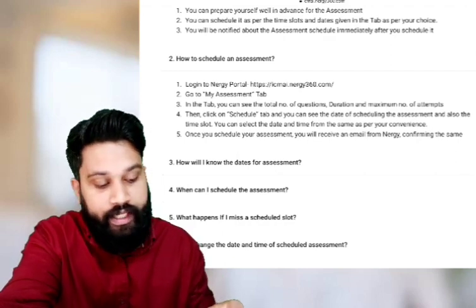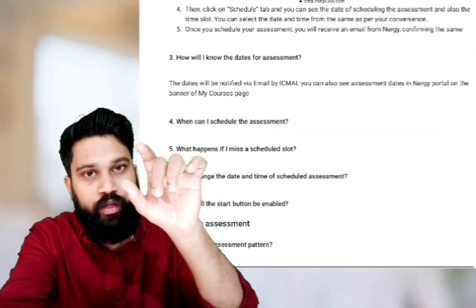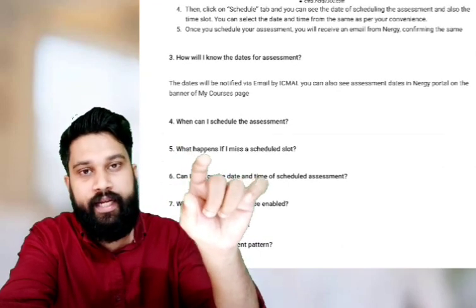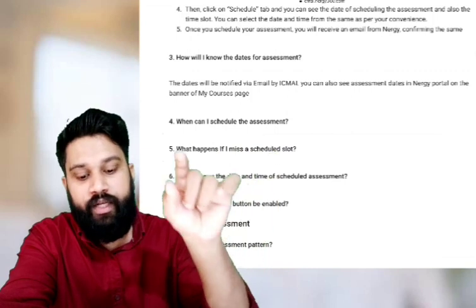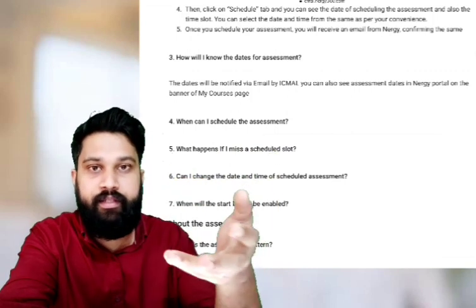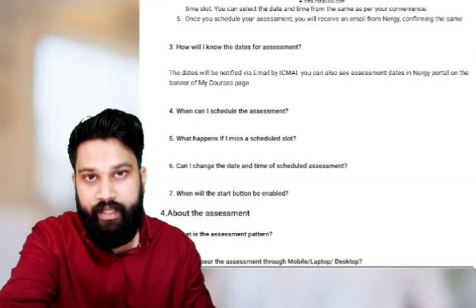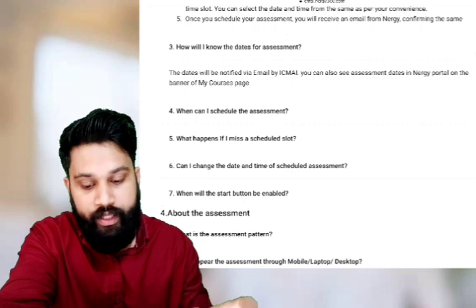How will I know the date of assessment? The date of assessment will be the particular date and time you scheduled. The confirmation will be given by ICMI via SMS and via email to your registered mail ID. Okay, so don't worry about that.